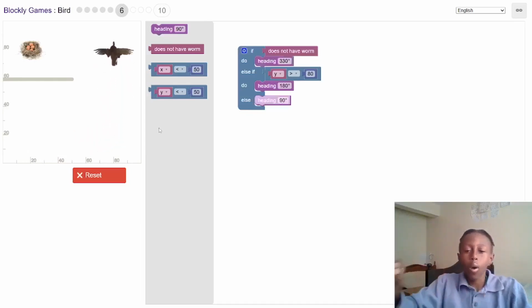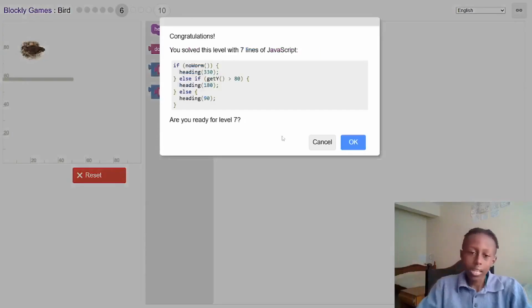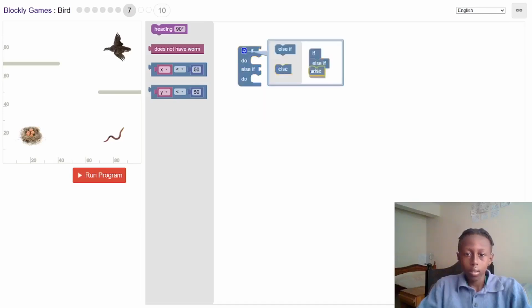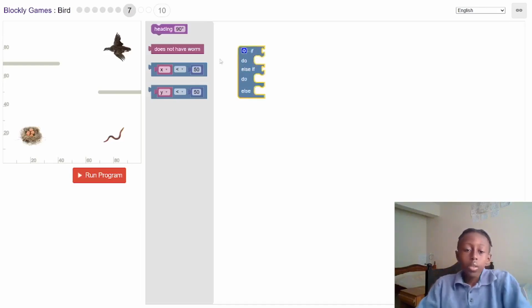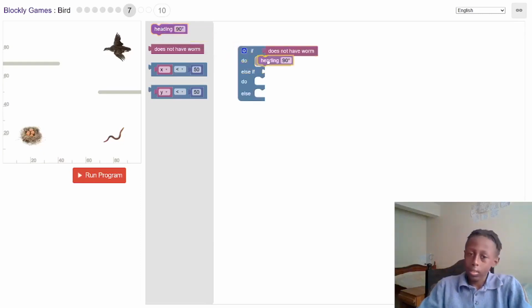And if the y is 80, it will go towards the 1. So if it does not have, okay, first of all, let's put all the other blocks. Okay. So if it does not have the worm, it will. Wow, it's so complicated. This is right.